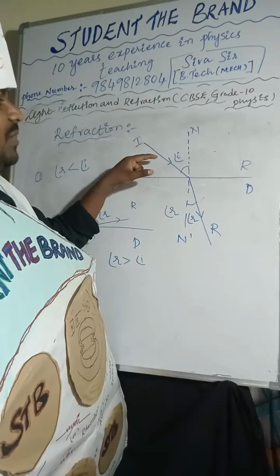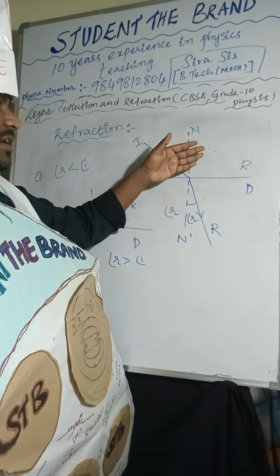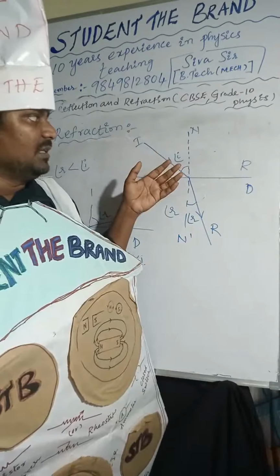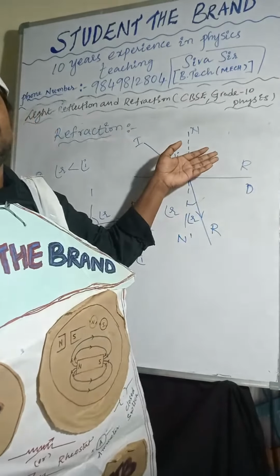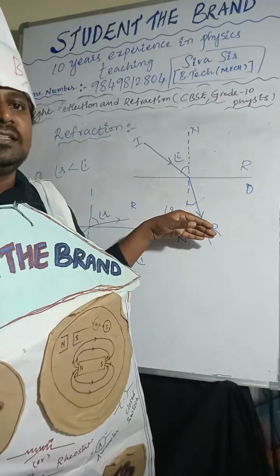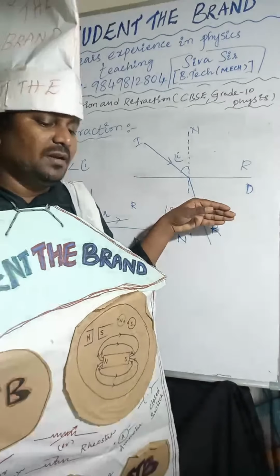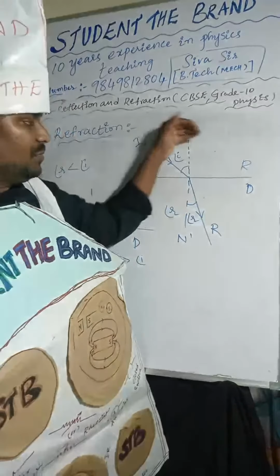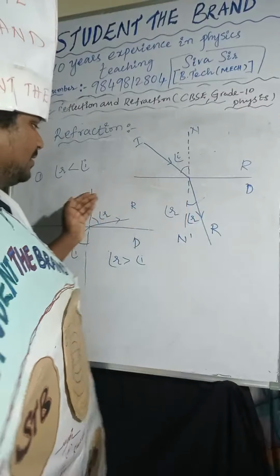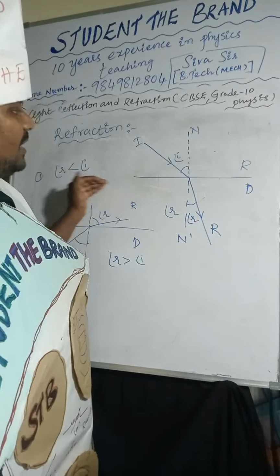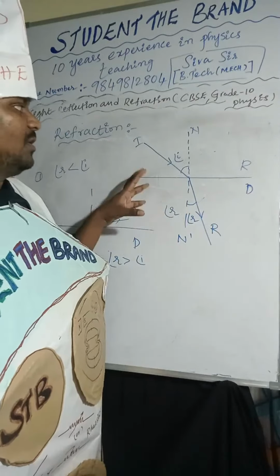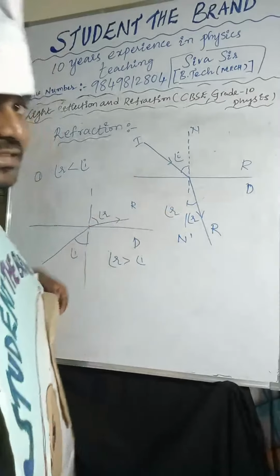So here, rarer medium and denser medium. In a rarer medium, the speed of light is more. In a denser medium, the speed of light is less. If it is passing from rarer to denser, it bends towards the normal line. If it is passing from denser to rarer, it moves away from the normal line. So this is about refraction. And the conditions for no refraction.